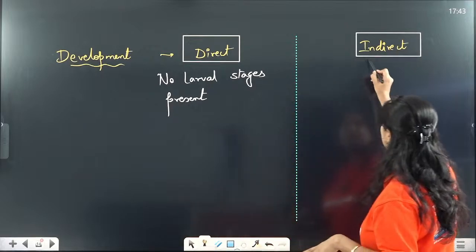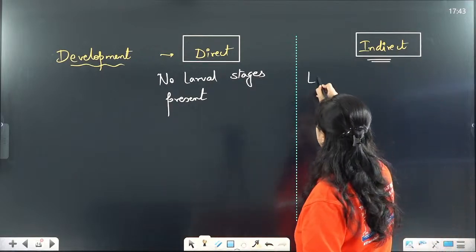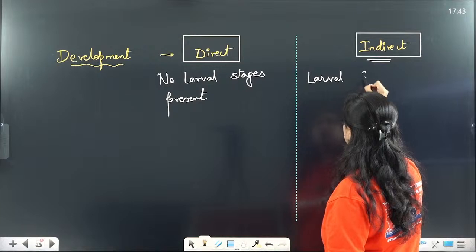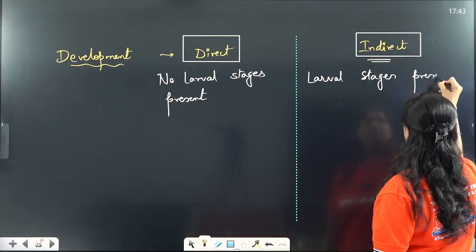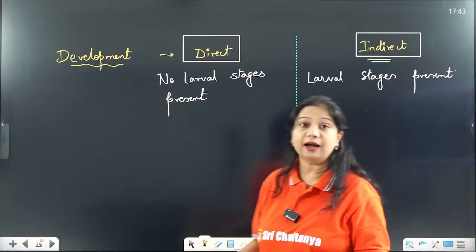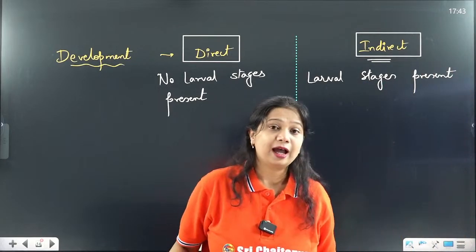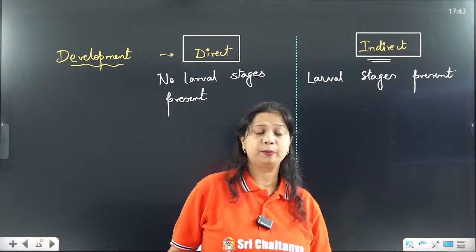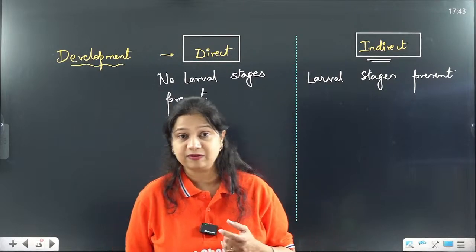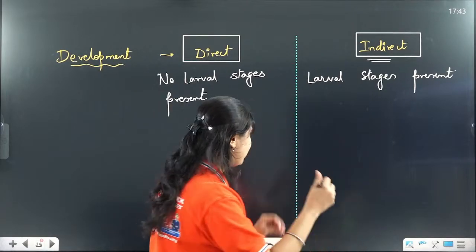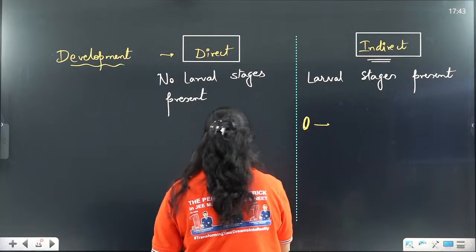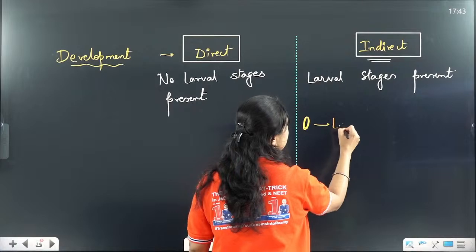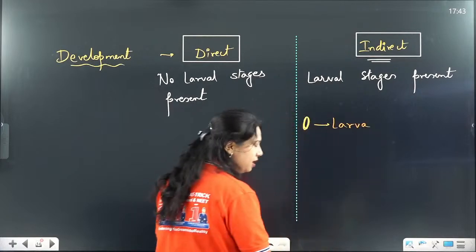Whereas in case of indirect development, different larval stages will be present. So what happens in case of the indirect development? The fertilized egg will first change into a structure called as the larva.